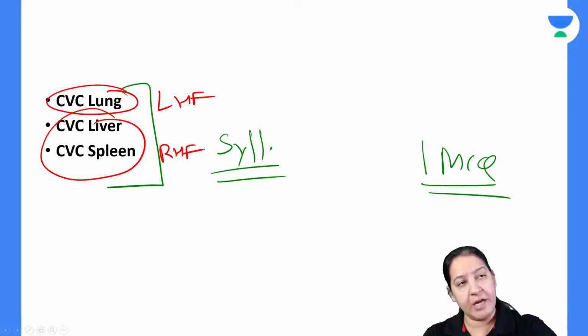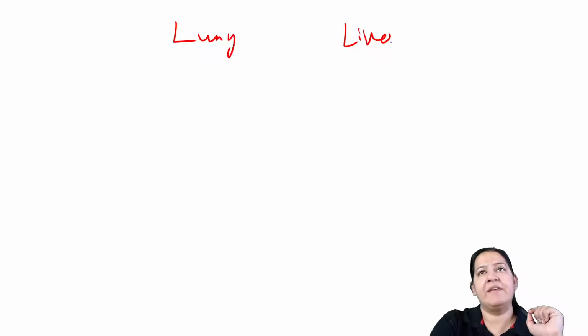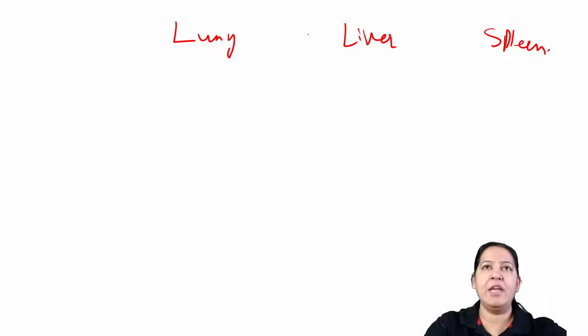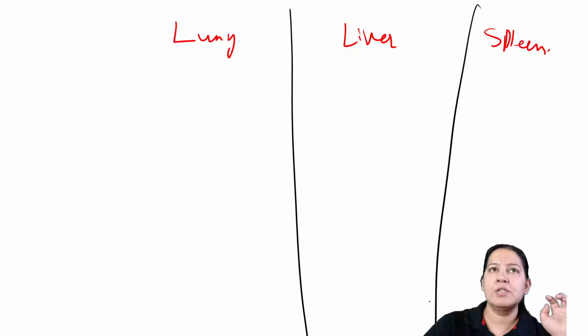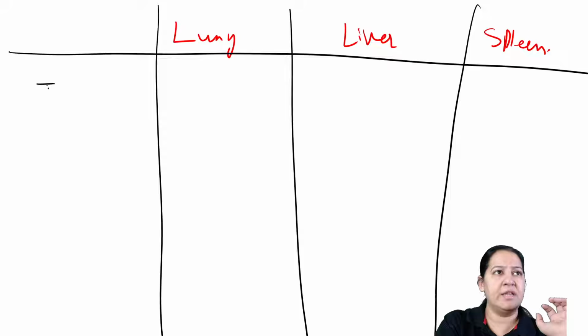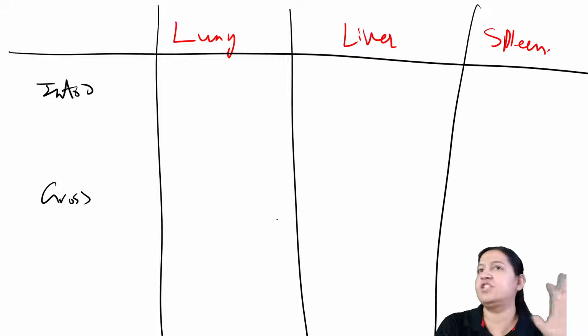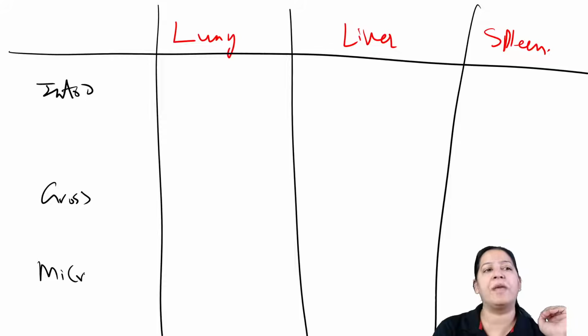Now I request you to make this table with me. CVC lung, CVC liver and CVC spleen. Please do a comparative analysis between the three, so in the end you can do a rapid revision. So in the introduction, write down the reason for them, then write the gross of each of them and draw the microscopy of each of them.